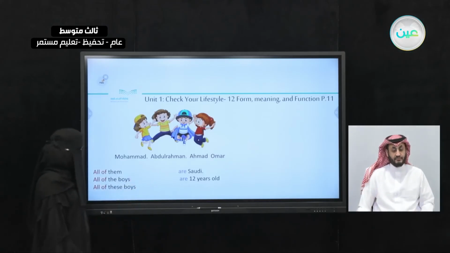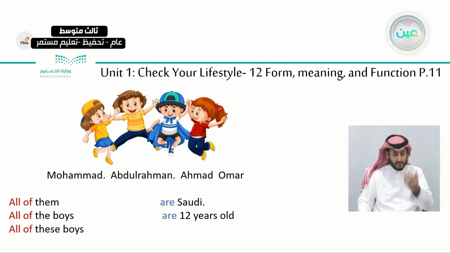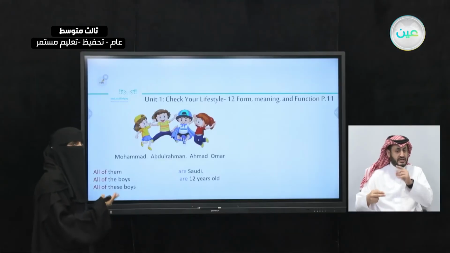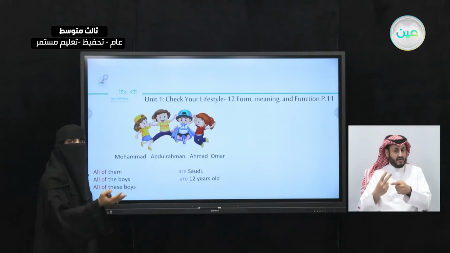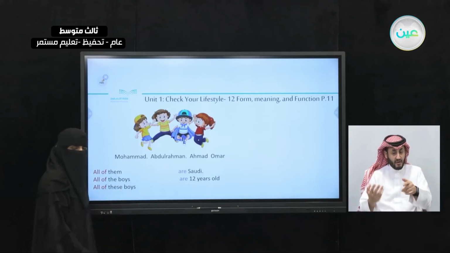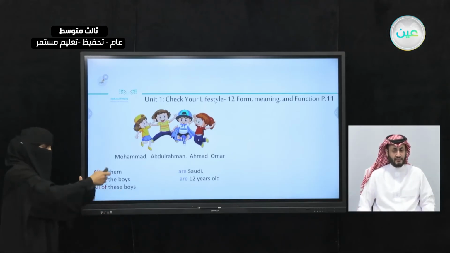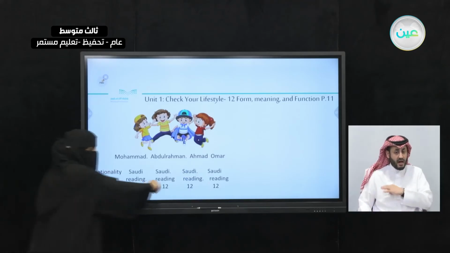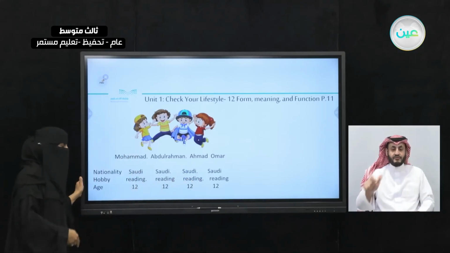Okay? All of them are Saudi. So all the boys are Saudi. True. All of the boys are 12 years old. Are they all 12? Yes. All of them are 12. All of these boys are Saudi, or all of these boys love reading. Right? They are all, the shared information, the previous one, they are all, their hobby is reading. True?